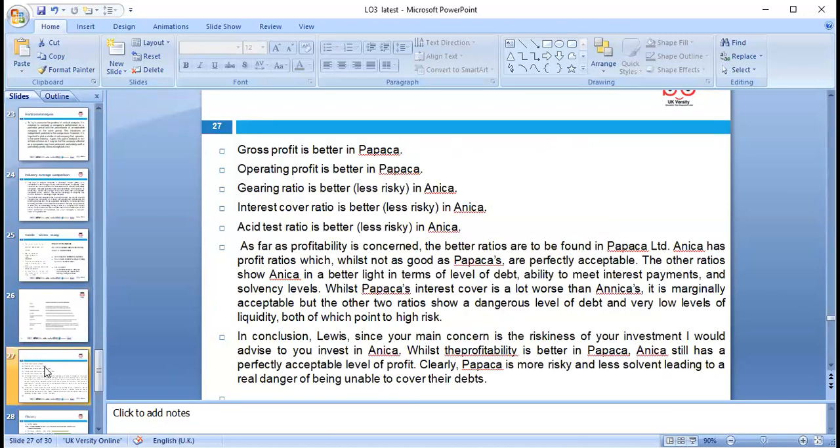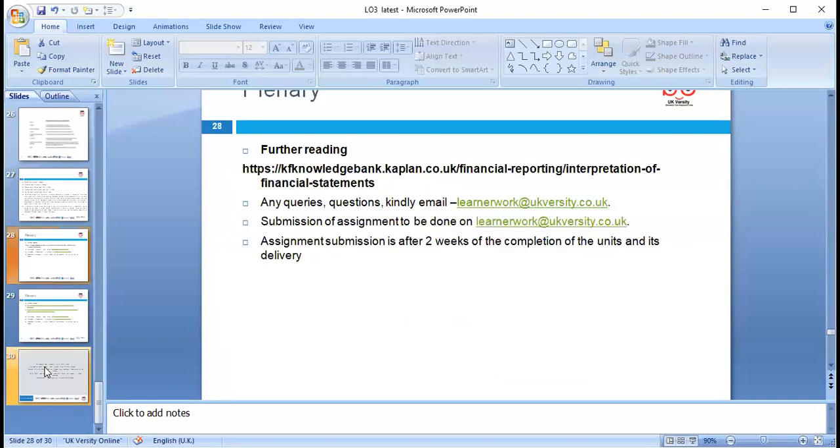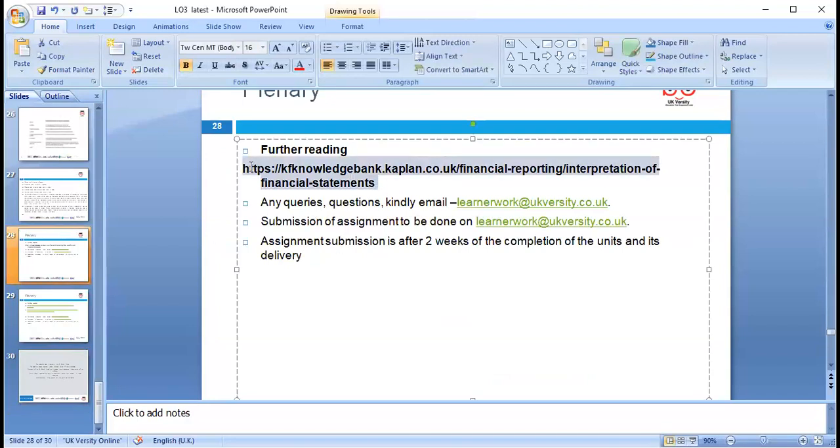So as we have seen with Papika and Anika, the gross profit is better in Papika, operating profit is better in Papika, gearing ratios are better in Anika, and interest cover ratios and asset turnover ratios are better in Anika. Based on all these, as an analyst, you can make the decision on which company you will invest in and why. And we can say Anika performed better compared to Papika. We can further look at the limitations of the ratios and the interpretation of the ratios. For further reading, the link is here. Anybody, any question, please?